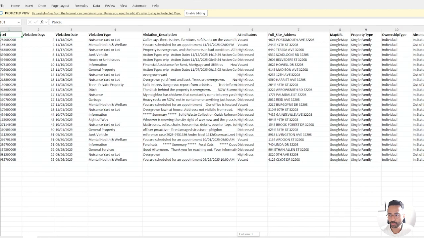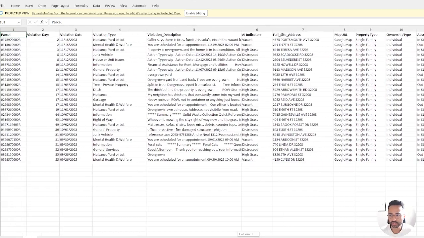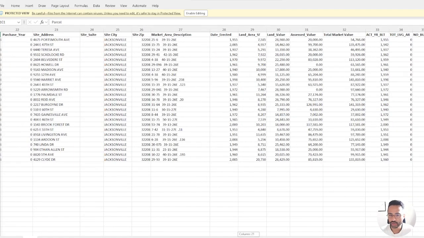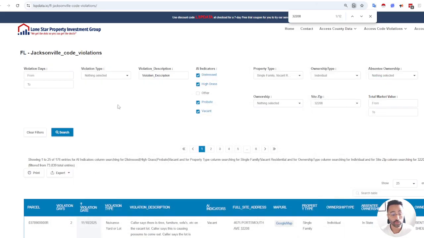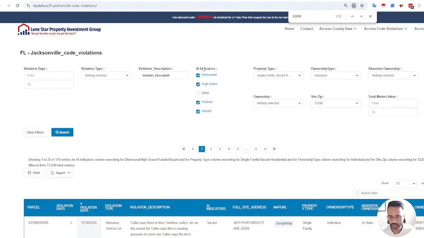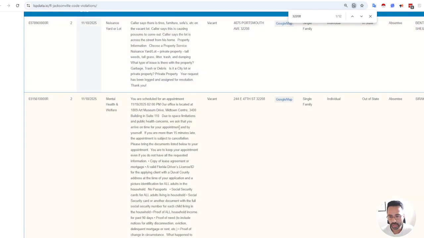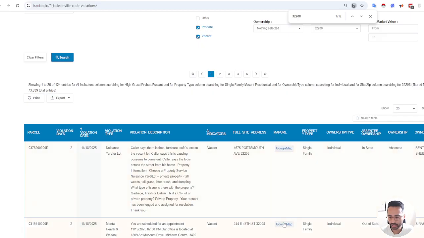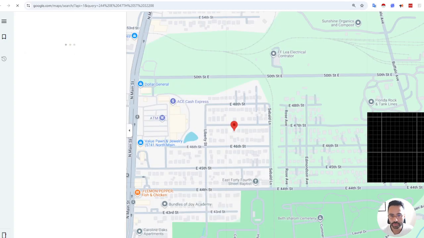So you have all the information needed. I'm not going to show the person's name, but as you can see, you get all of the relevant information that you need to do your comps and whatnot, right? So let's say in this case, let's just focus on those here. Cool. This is a vacant property, so let's pull it up in our maps.